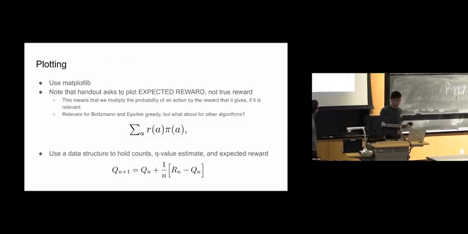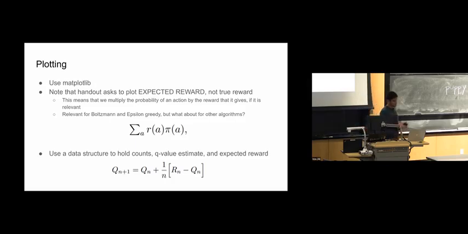Another thing to note about the homework is what we are asking you to plot. We ask you to plot some graphs in the later part of the assignment, which you can do through matplotlib. Most of the code is written out for you, but if you need to, you can read the documentation for this library. It's important to know the difference between the true reward and the expected reward.